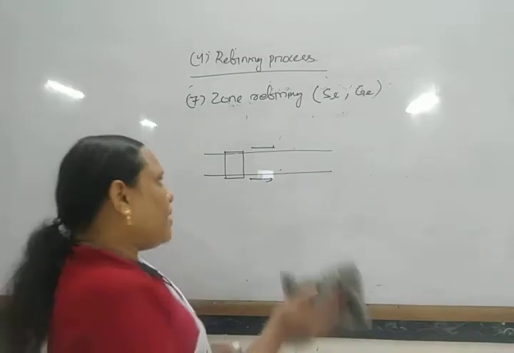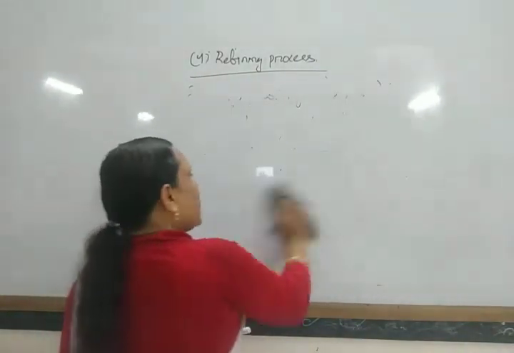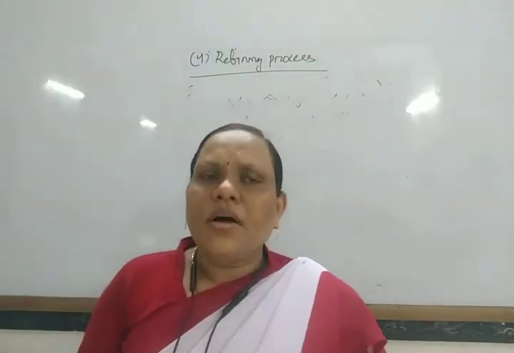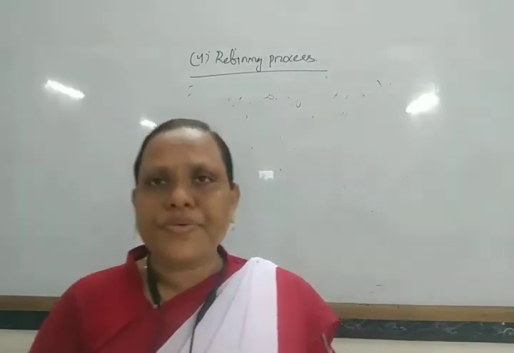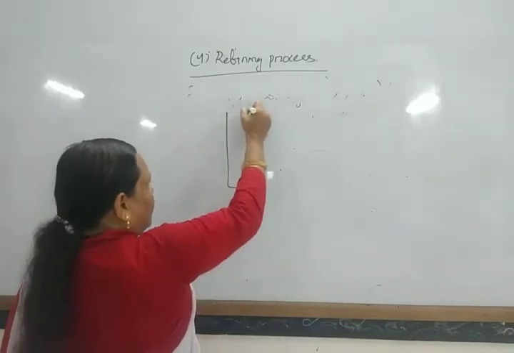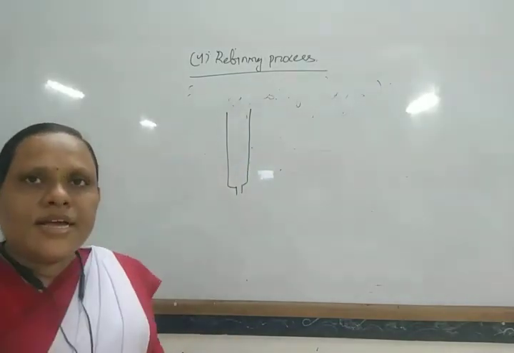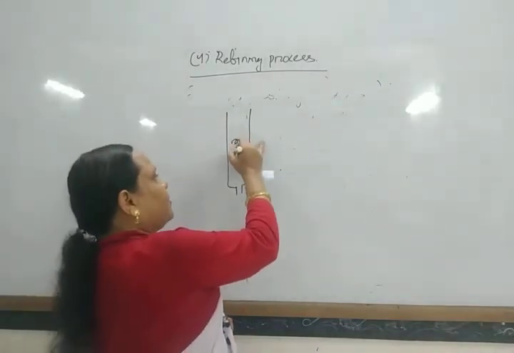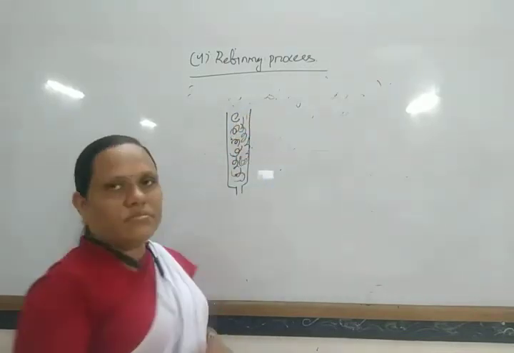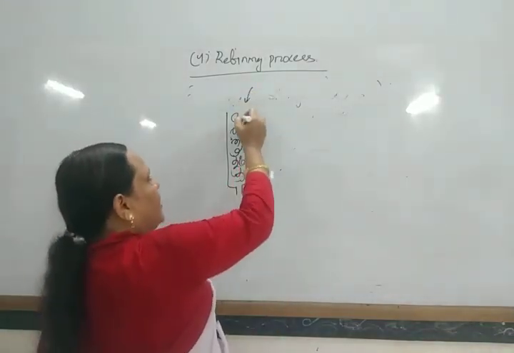Another method is known as the chromatographic method. In the chromatographic method, generally we get the metals in very minute quantities. In column chromatography, some adsorbents are used, and the metals along with some solvents are poured over them.